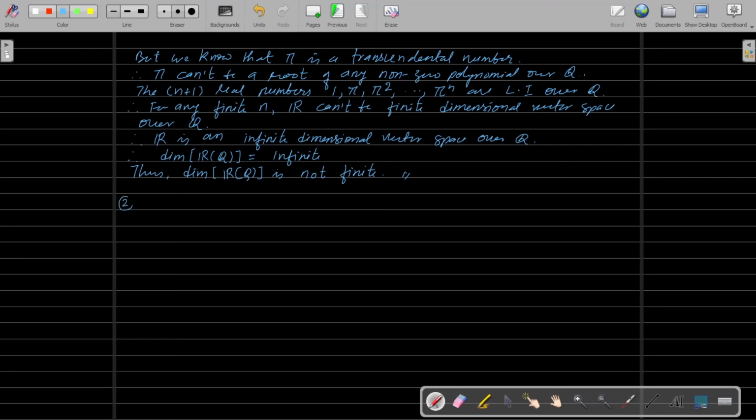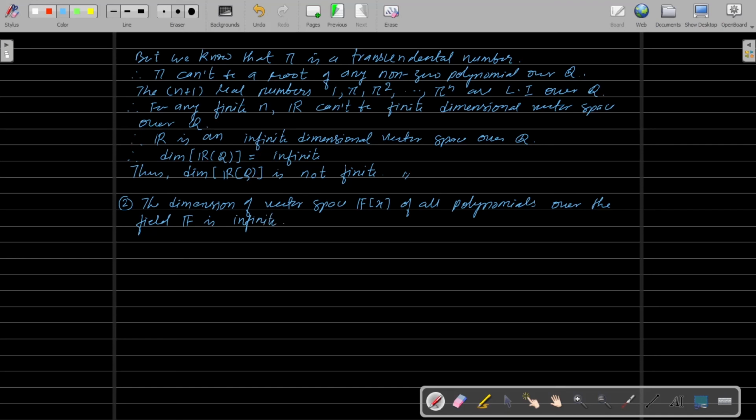Now example number 2. The dimension of the vector space F[x] of all polynomials over the field F is infinite.